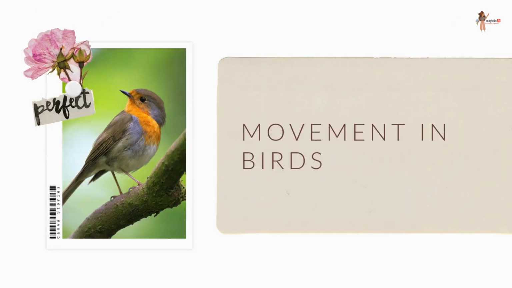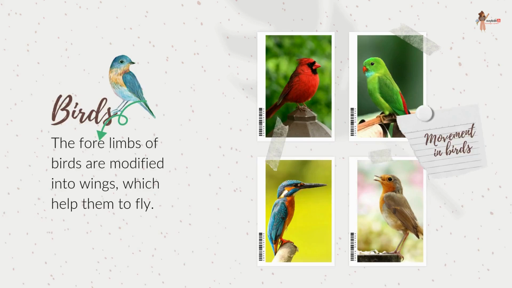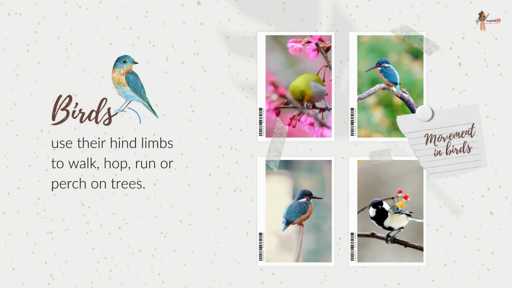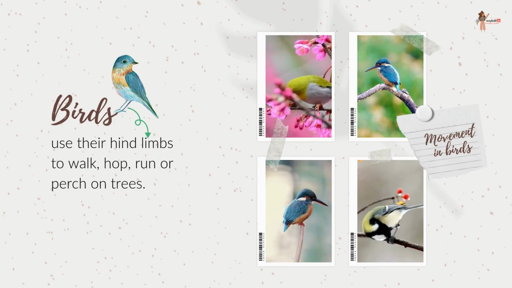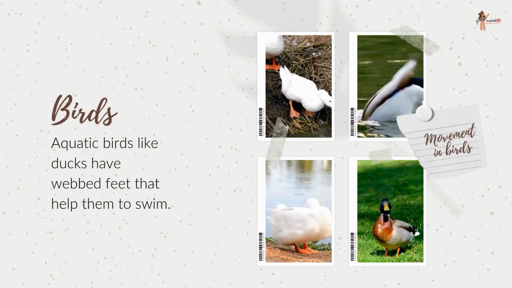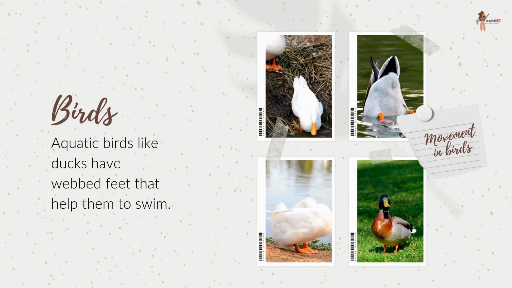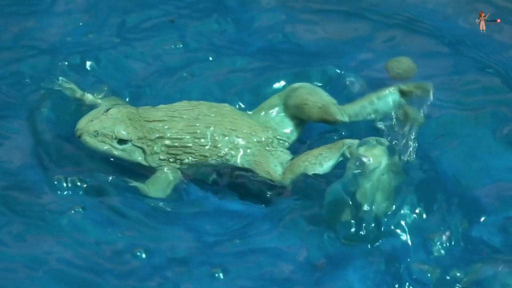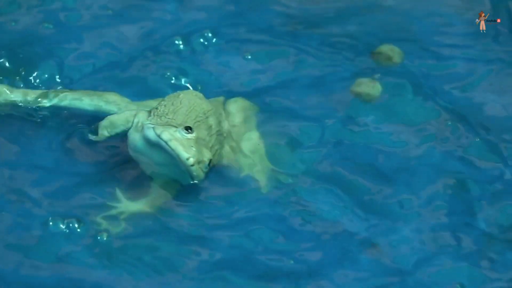Now, let's see the movement in birds. The forelimbs of birds are modified into wings, which help them to fly. Birds use their hind limbs to walk, hop, run, or perch on trees. Aquatic birds like ducks have webbed feet that help them to swim. See, how does a frog swim with the help of their webbed feet?